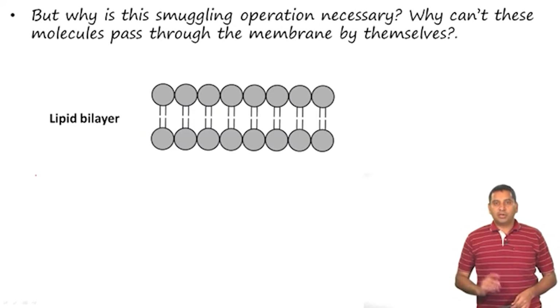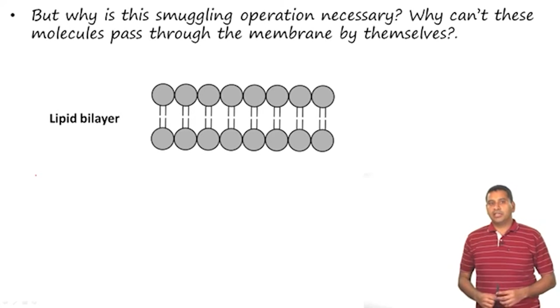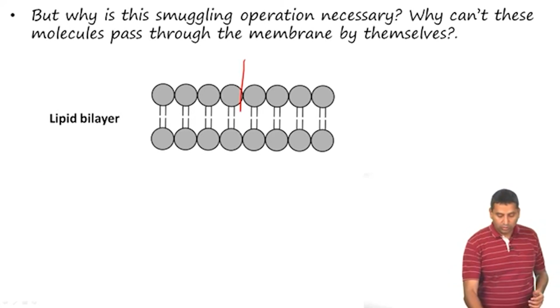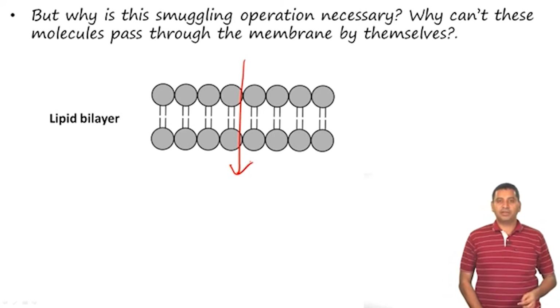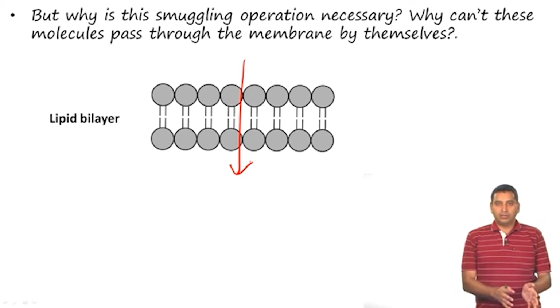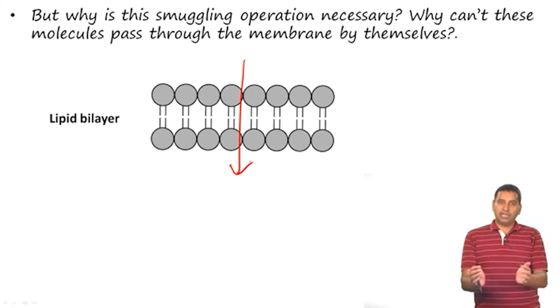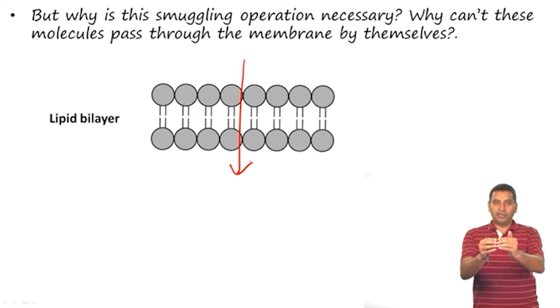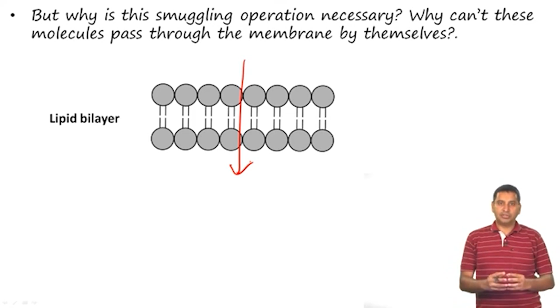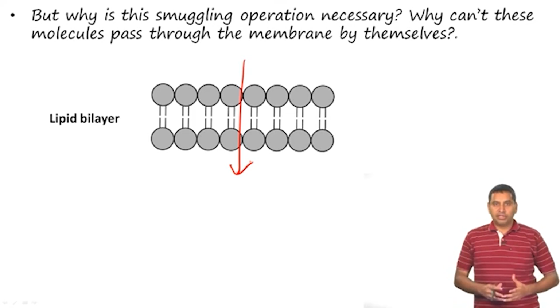So, why is this smuggling operation necessary? The question is, why can't they go across the cell membrane on their own? As we looked at earlier, the structure of a cell has a lipid bilayer as a barrier or membrane. The lipid bilayer forms an important structure that acts as a barrier in a cell, and these lipids are hydrophobic in nature.